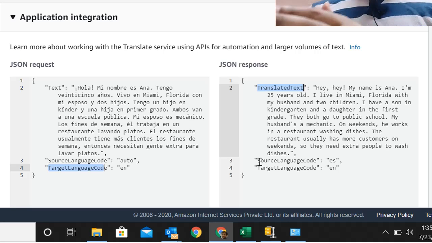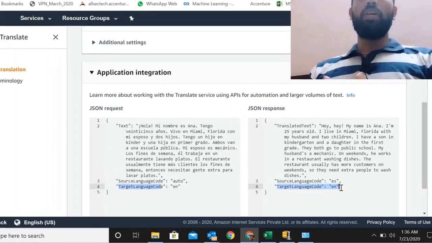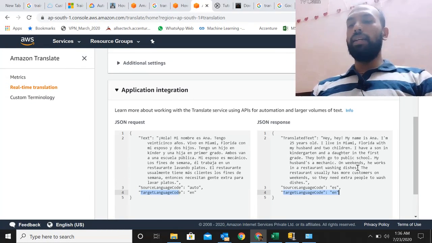And then if you want to understand what the actual source language is, in some cases even the user won't know what it is, right? Say for example, a customer support executive is trying to serve a customer, and he doesn't know the language of the person who has called for help. First of all, if he wants to understand what the language of that person is, he can take a look at this particular segment. This key value pair tells us what the language is. Yes, basically that means Spanish. And then the target language is obvious, of course we know that already, but it's still coming back to us to give us an understanding that this is what was requested and this is what we got back. So this is how we integrate with an existing application.